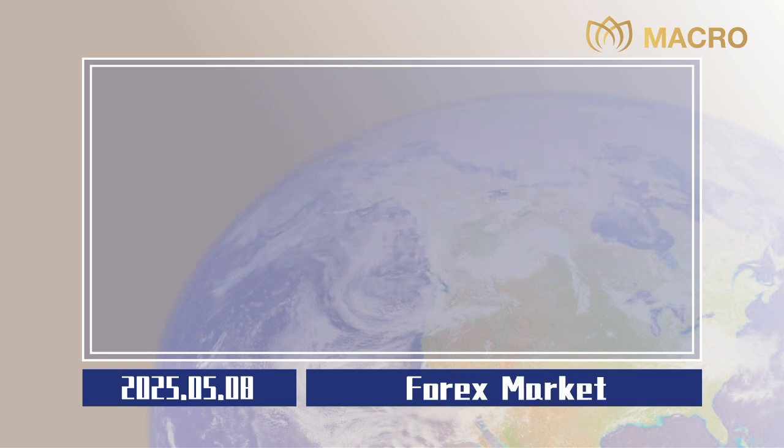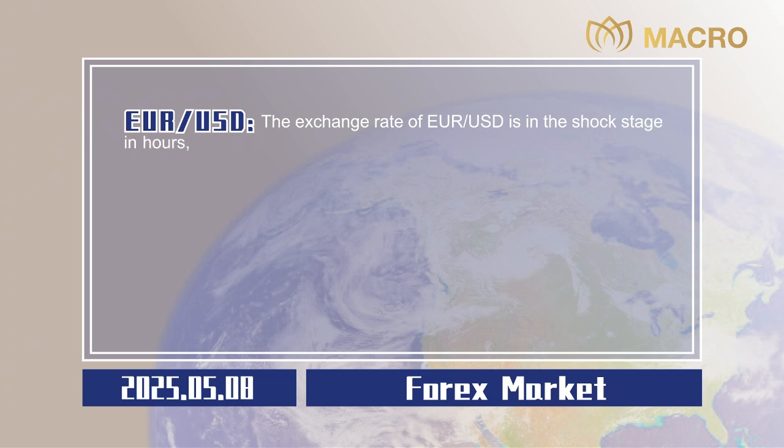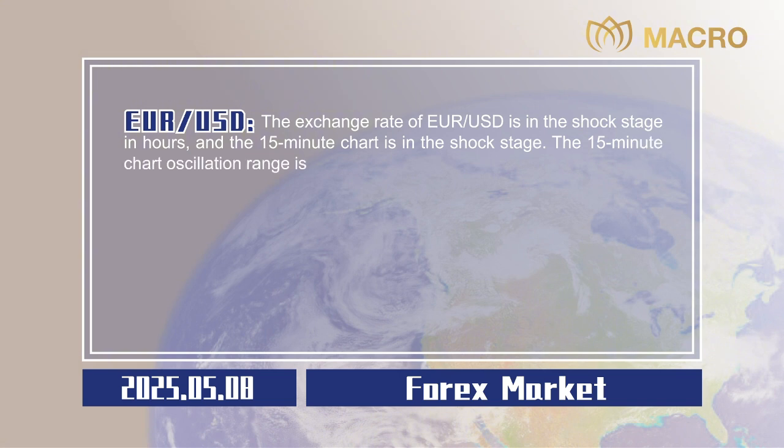Forex market. Euro to US dollar. The exchange rate of euro to US dollar is in the shock stage in hours, and the 15-minute chart is in the shock stage. The 15-minute chart oscillation range is 1.1291 to 1.1336. Operationally, you can sell at a high price and buy at a low price in this range.